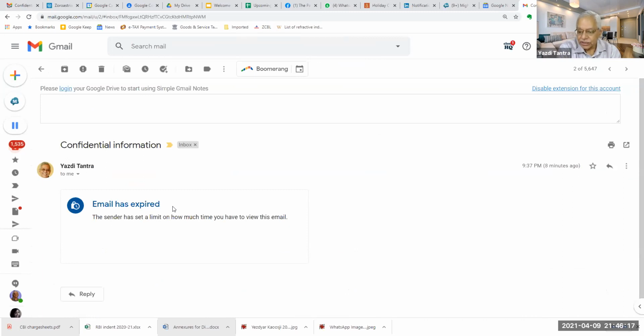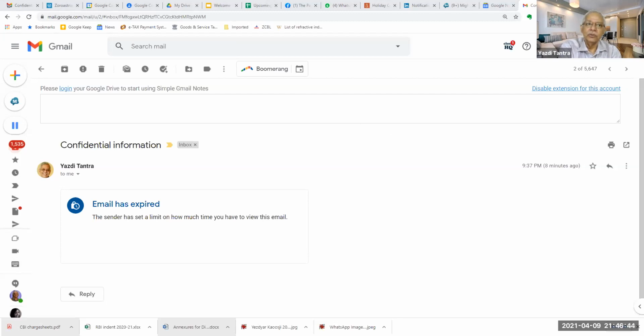So there was this question whether you can give this access only for 2 hours or 1 hour or whatever. If you are sending confidential information to somebody and saying expire it within 1 day, but after 2 hours you talk to that person or send another mail and he confirms that he has read the mail, you can go and expire it straight away.